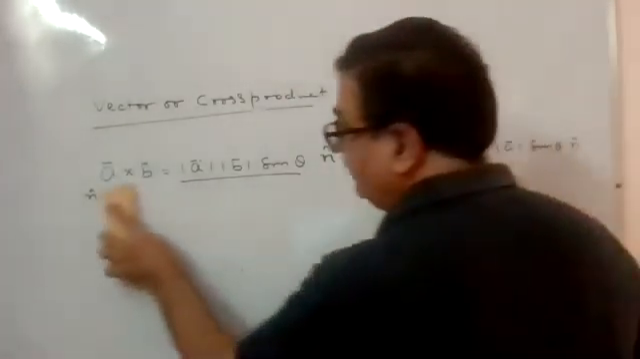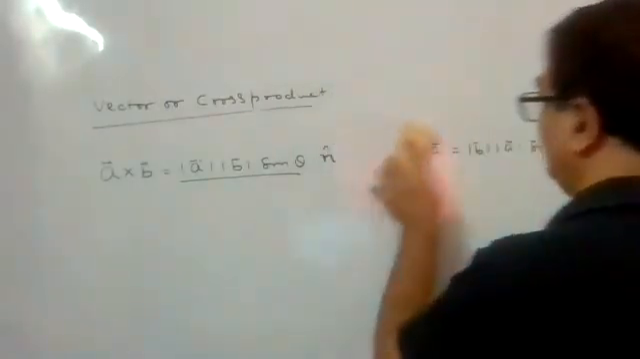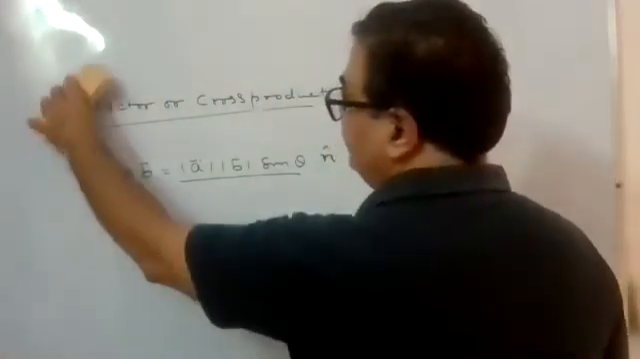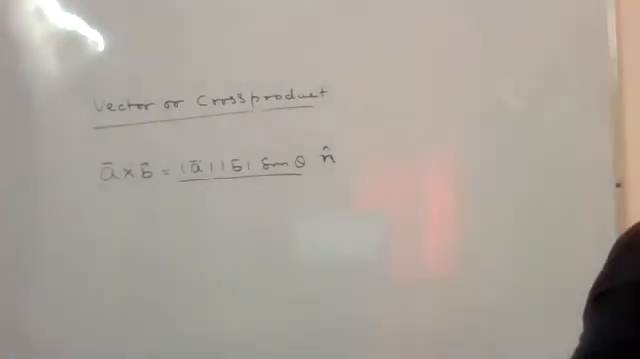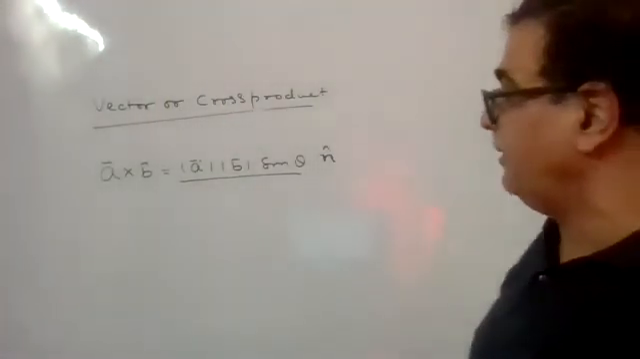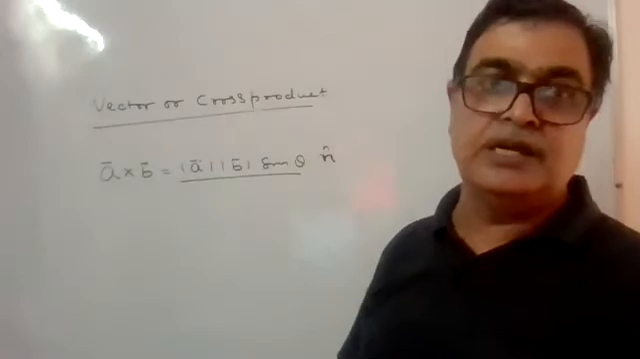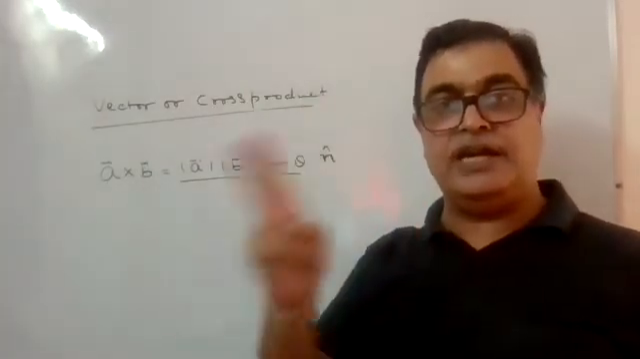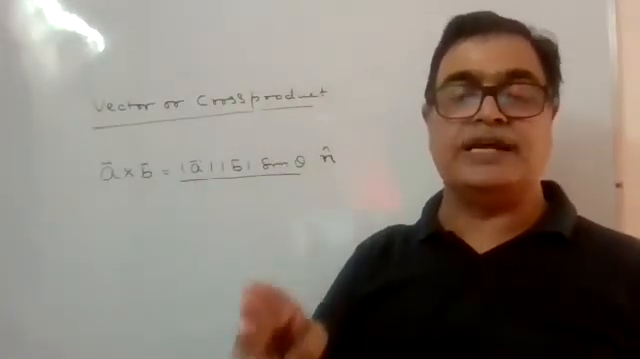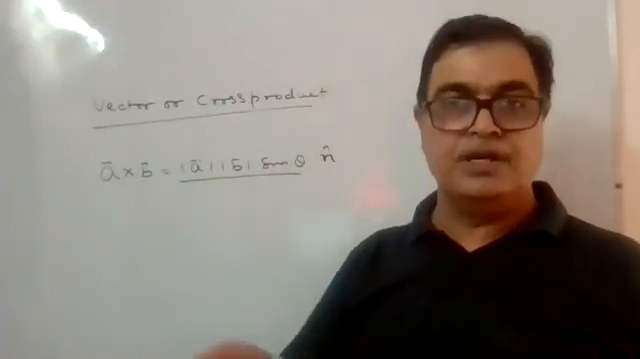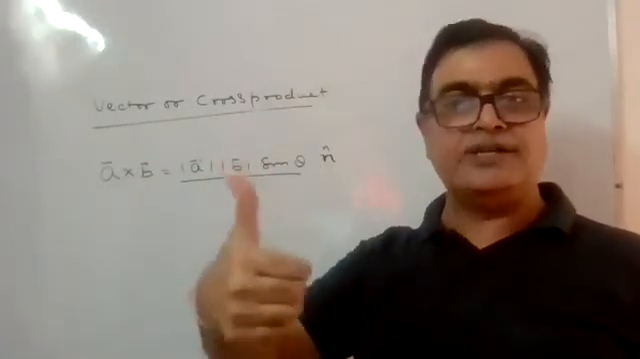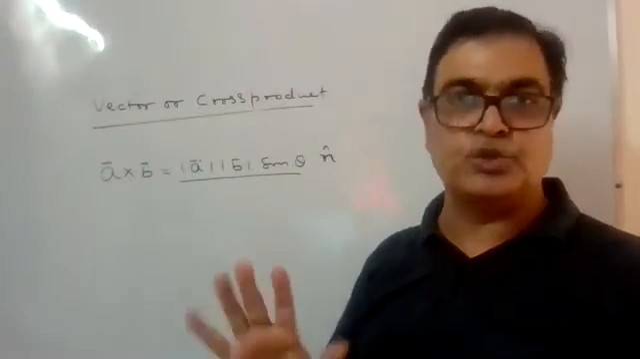Now the cross product when you are taking, it always gives you a vector quantity and its direction will be given by n cap, which is perpendicular to the plane containing A and B, and this vector and A and B will be constituting a right-handed system. Right-handed system का मतलब right hand rule हमारा काम करेगा. That you should keep in mind.